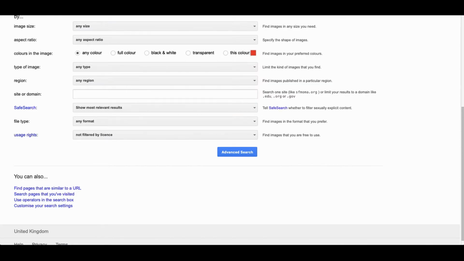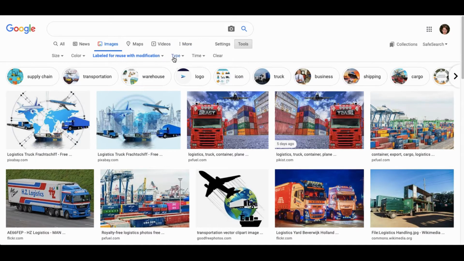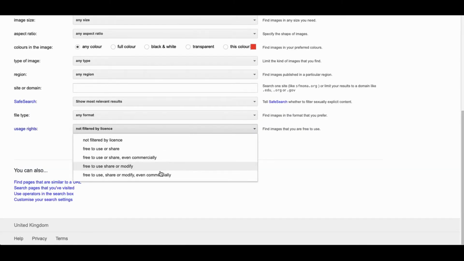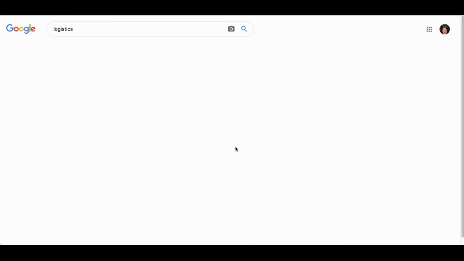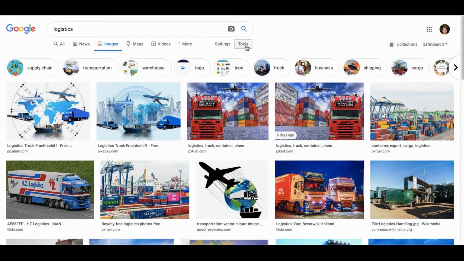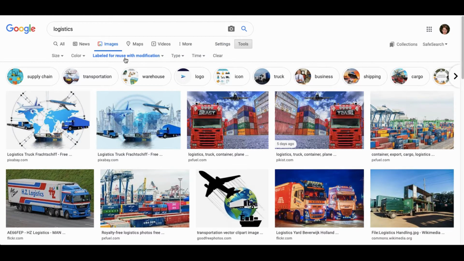Let's go back to our results and our advanced search, and go through the longer way of doing it. As you can see, if you click down tools, we actually have a slightly quicker way of getting to this. Okay, so what do we do? We've got this whole host of images, but we've been told by Google that it might not be the case that we can use them, even though we have filtered them.